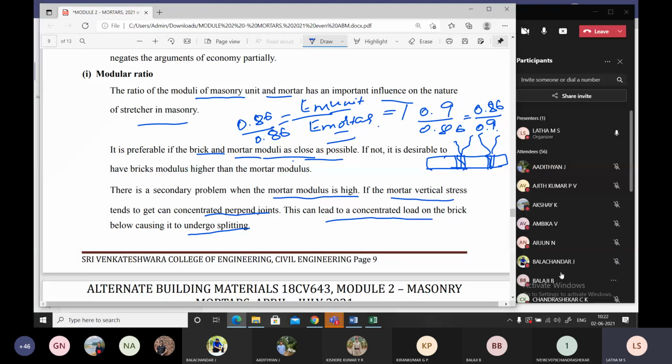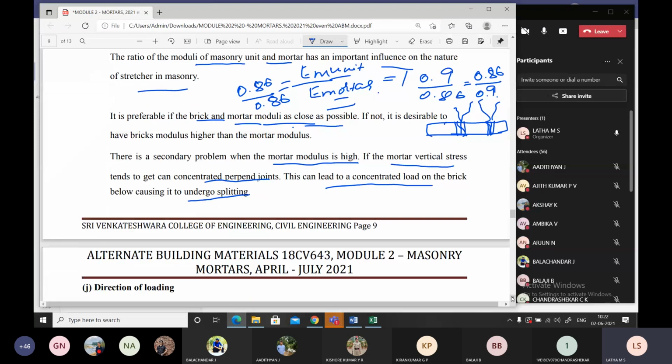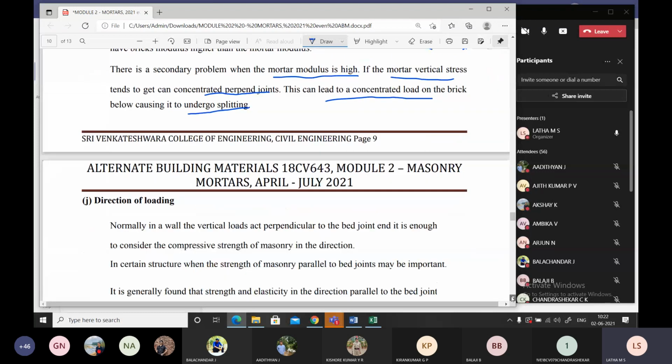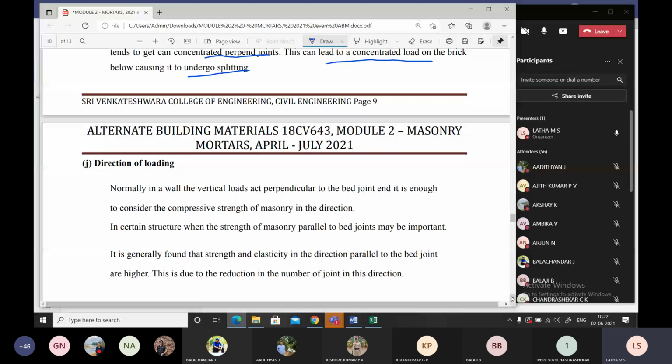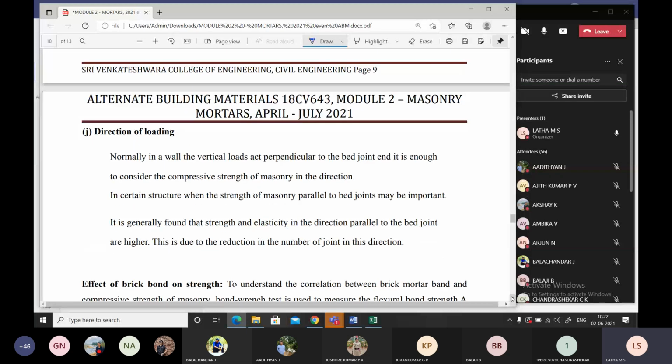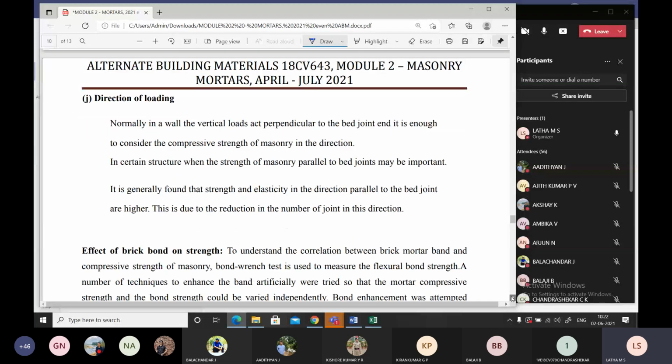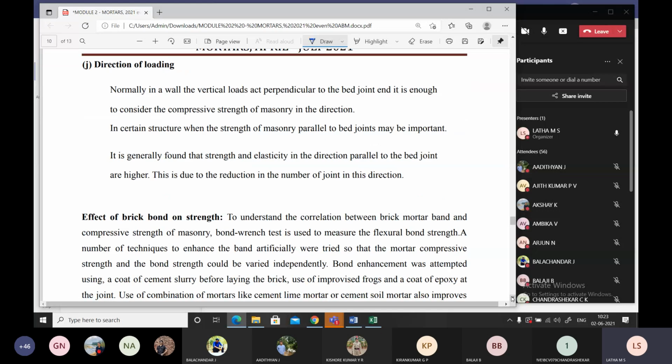That is all about the modular ratio. So before constructing any wall, we have to design. A suitable engineer is recommended to design for the modular ratio and tell you what should be the recommendation. And coming to the type of direction, what is this type of direction, students? There are two types of directions I can tell you.